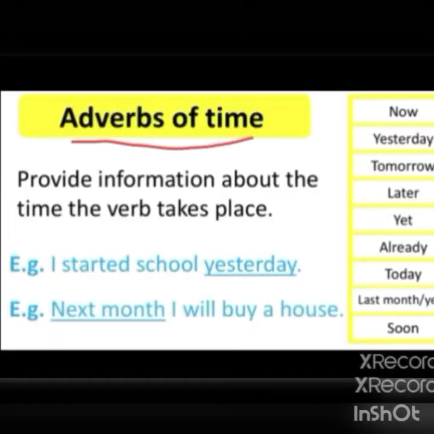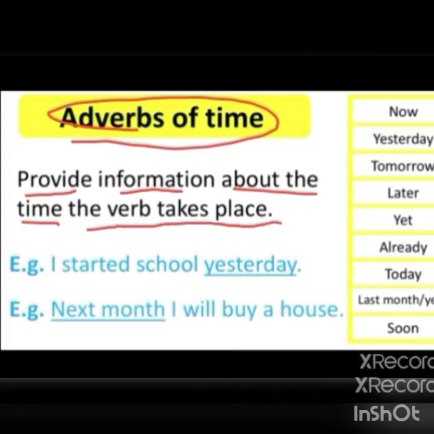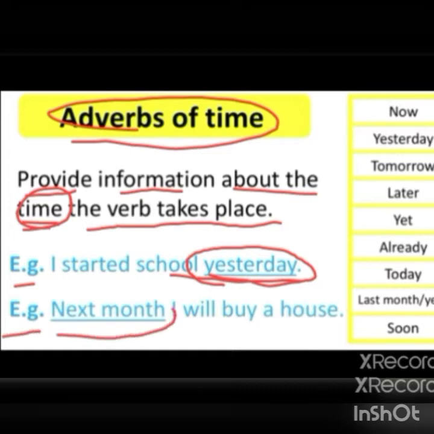Next, adverbs of time. Adverbs of time provide information about the time the verb takes place. That means the action takes place. So it provides the information about the time. I started school yesterday. So here yesterday is an adverb of time. When did you start school? I started school yesterday. Next example, next month I will buy a house. Here next month is an adverb of time.